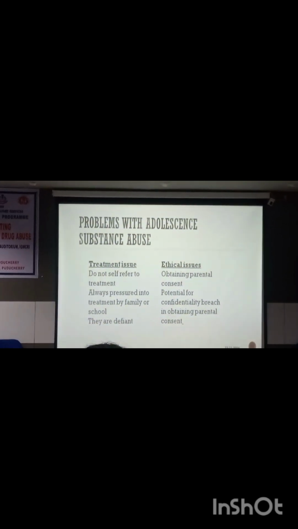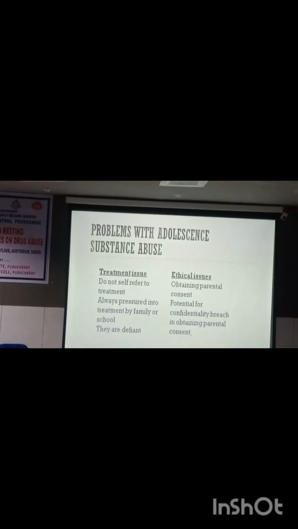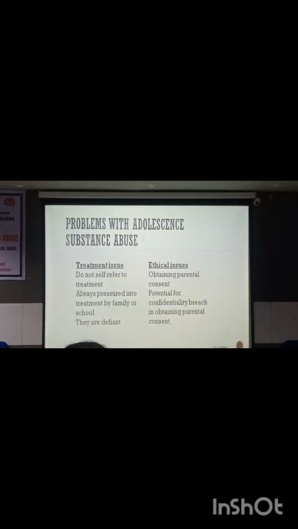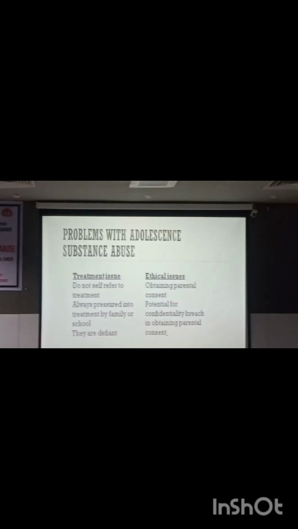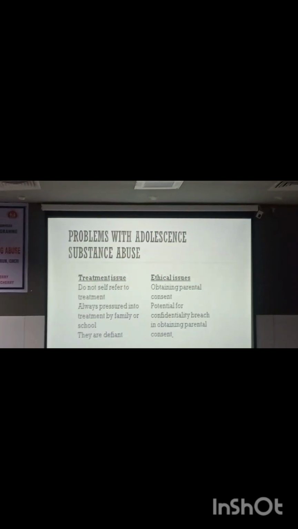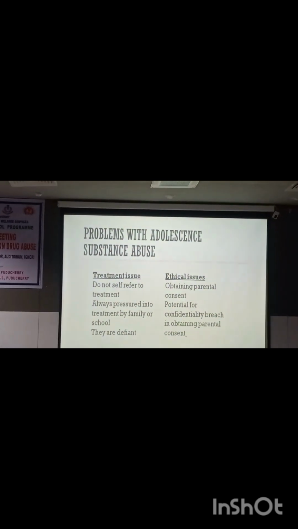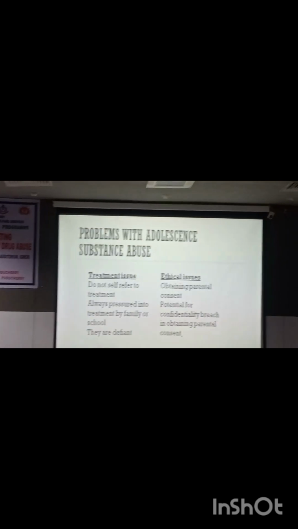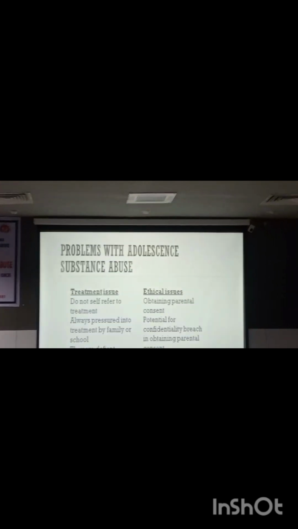Coming to the treatment, there is a problem with the treatment also. They don't come forward on their own, and they will be under pressure from their family to go and get the treatment. So they always disobey the treatment. They will not follow the treatment continuously, and they will not obey the treatment protocol. Ethical issues: we need to obtain parental consent before starting the treatment if they are less than 18 years. And we need to maintain confidentiality also, which is a delicate ethical issue.